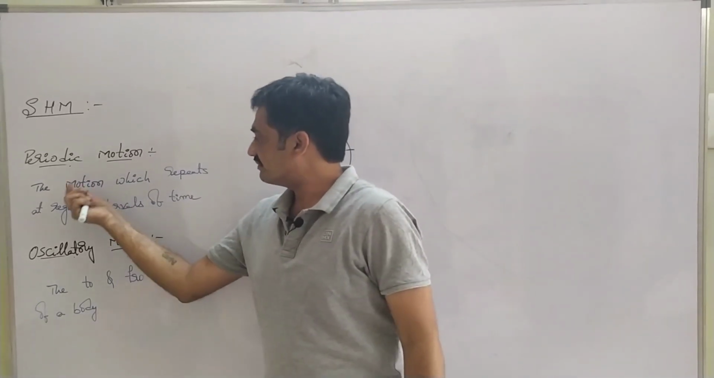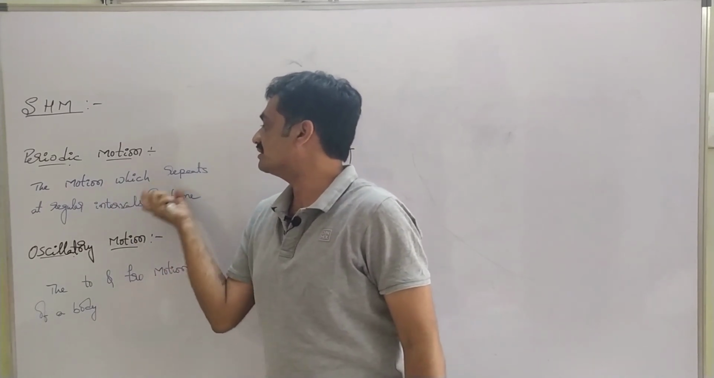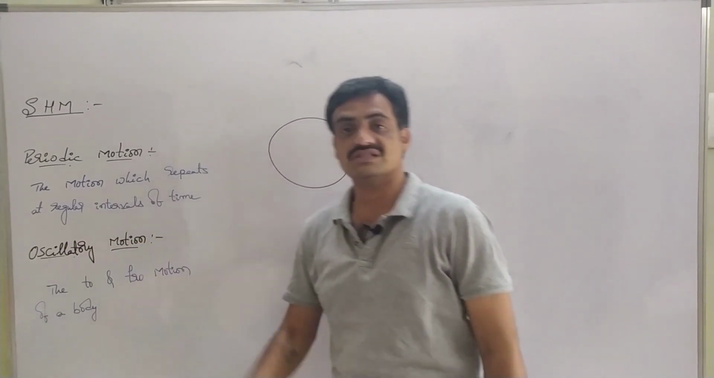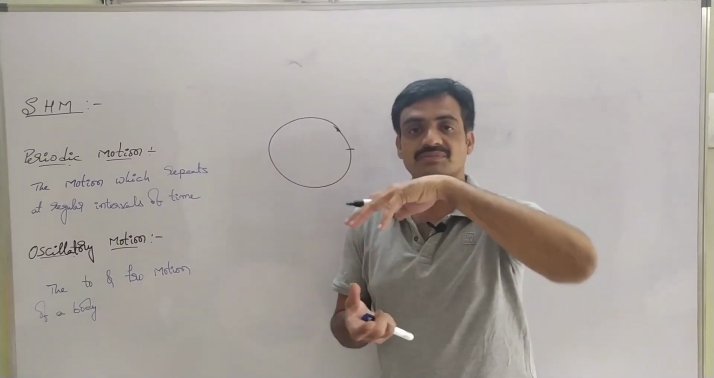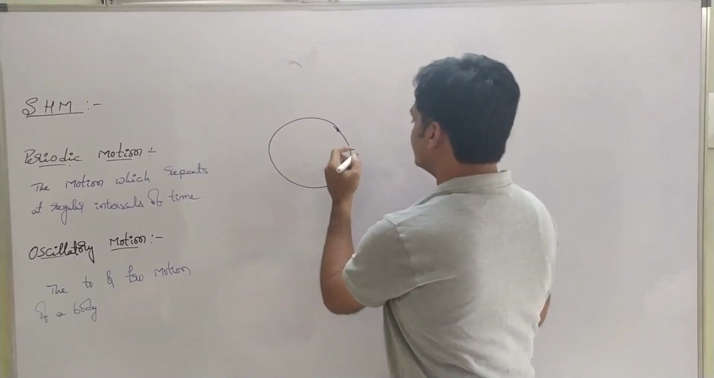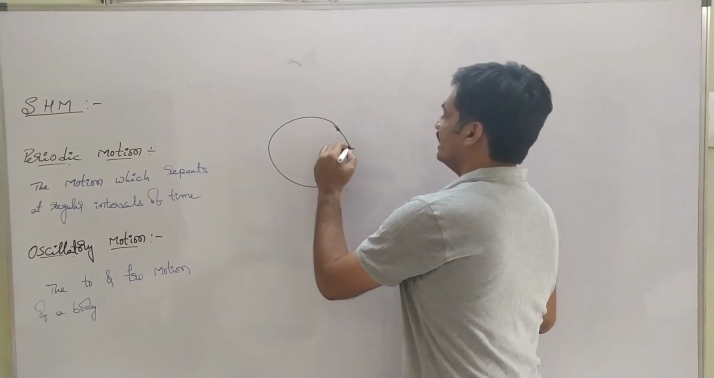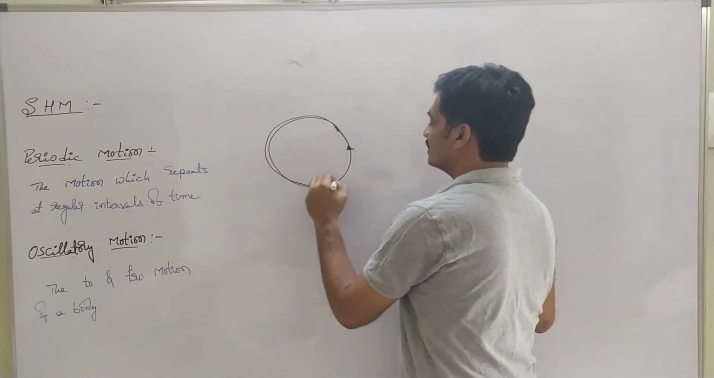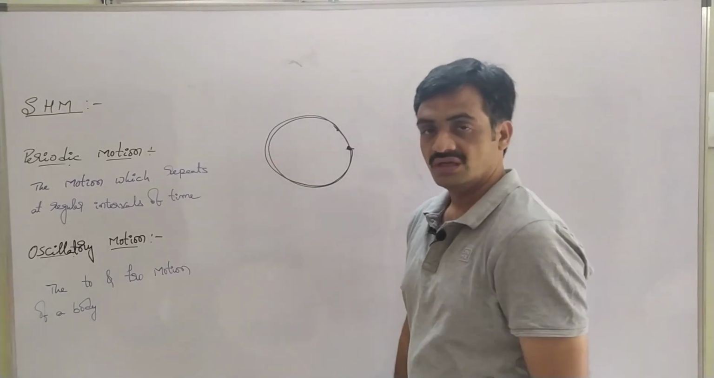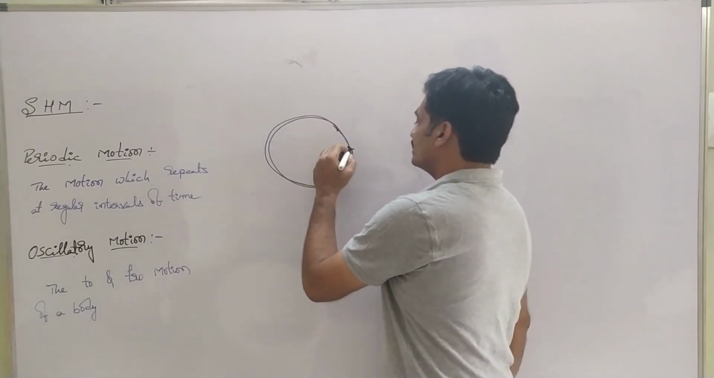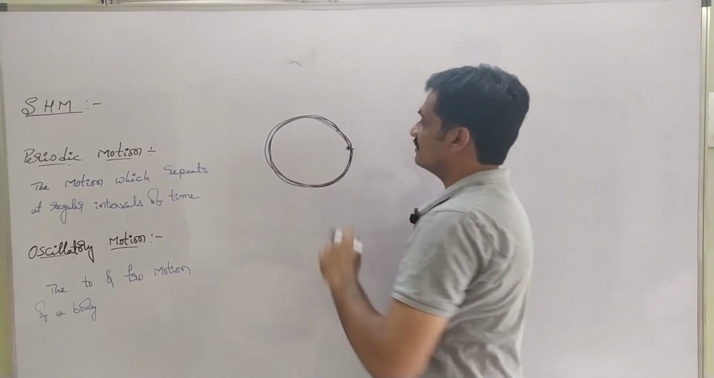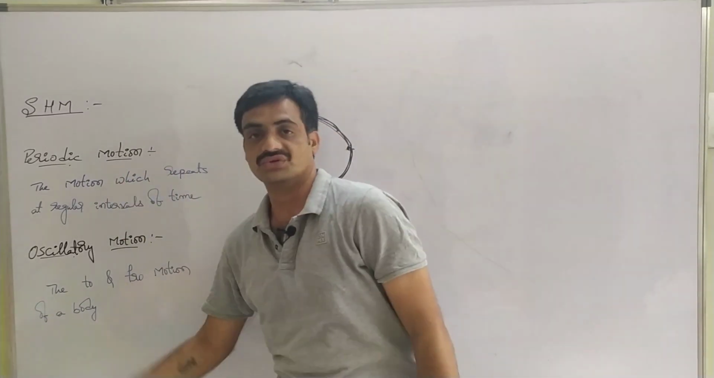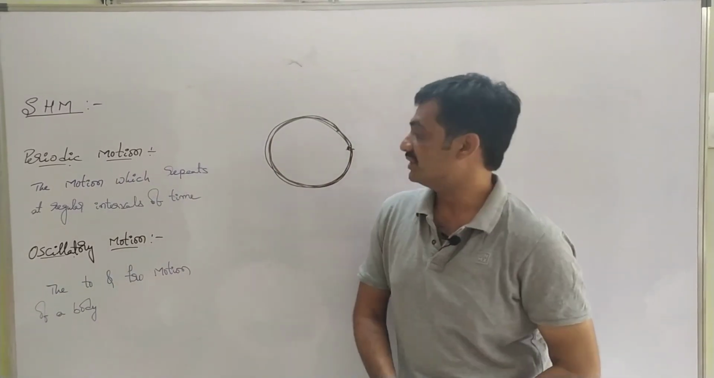Observe the definition of periodic motion: the motion which repeats at regular intervals of time. If a body starts at this position and after 1 hour it reaches this position again, and again after 1 hour it reaches this position, then we can say that it is a periodic motion.